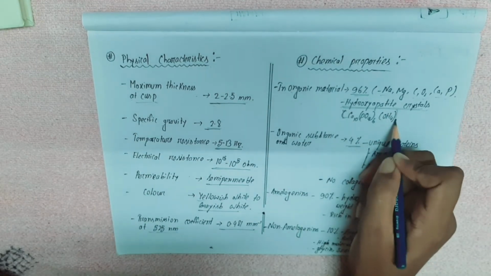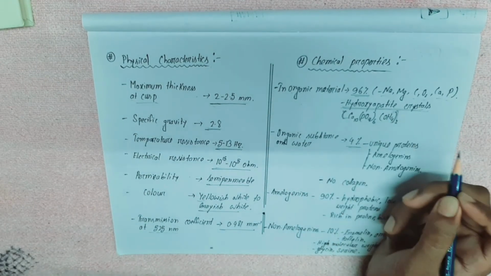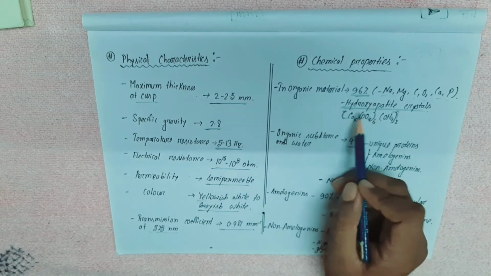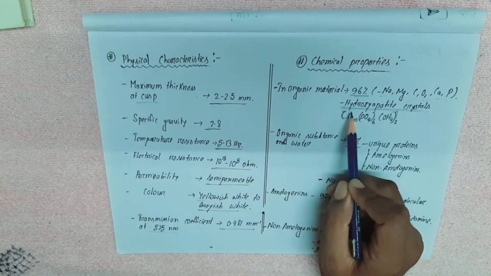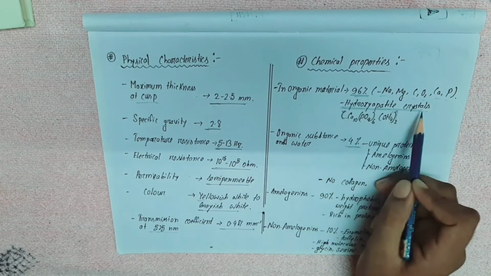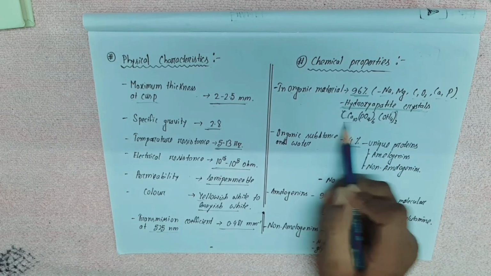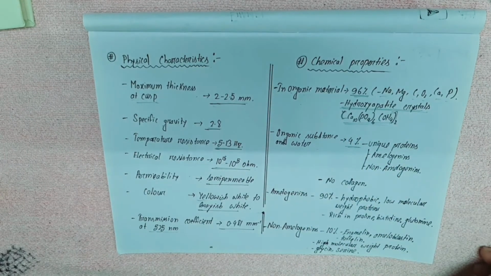Here you can see a bracket. So 96% is inorganic, and the main point of the inorganic part is the hydroxyapatite crystals. The formula of it is very important: Ca10(PO4)6(OH)2.